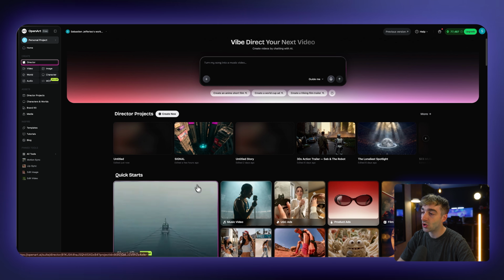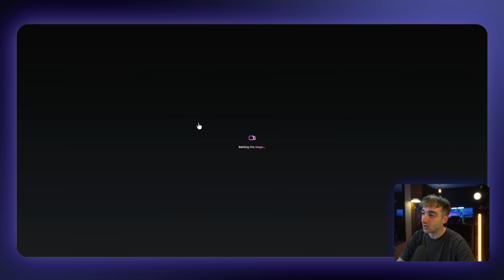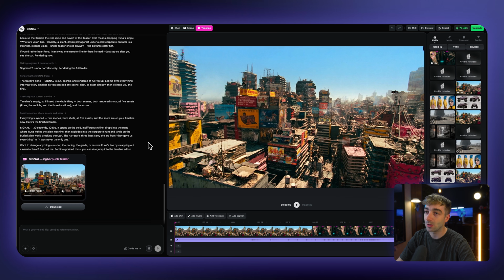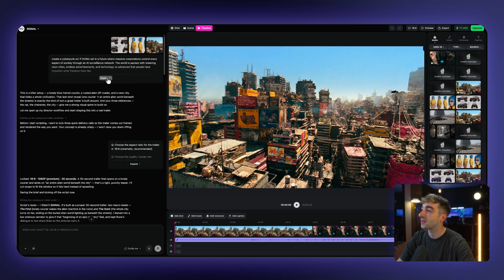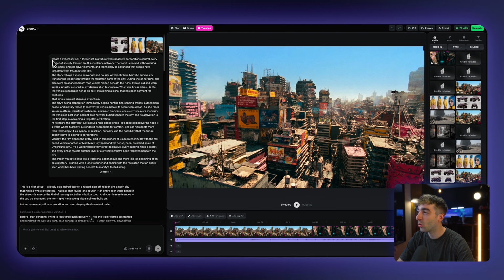What I'm going to do here is show you a project that we've already made just to show you what happens in the workflow. So this one was a guided project, and I actually used quite a long prompt for this, and we can go ahead and expand this here. I'll walk you through how we've done this, and then we've also included reference images.